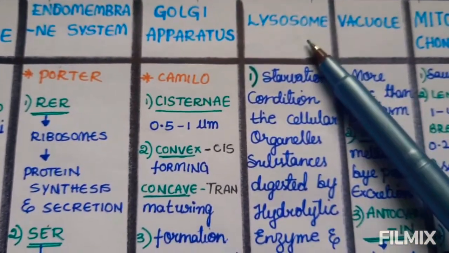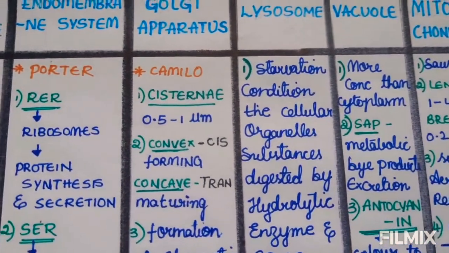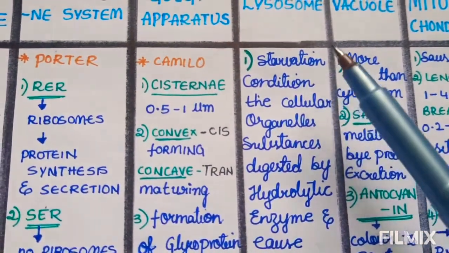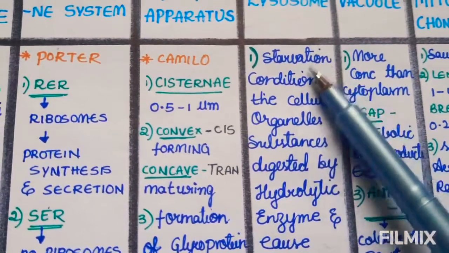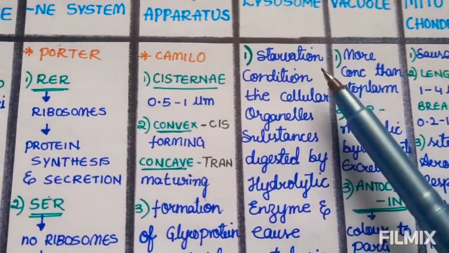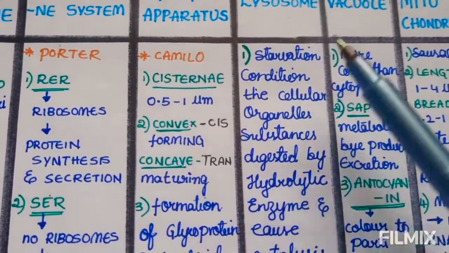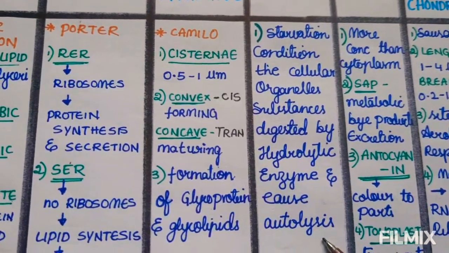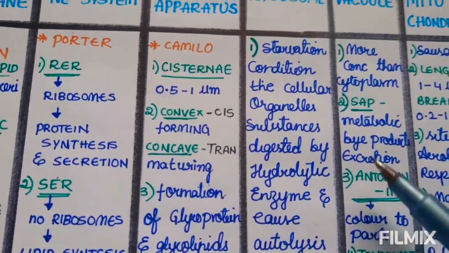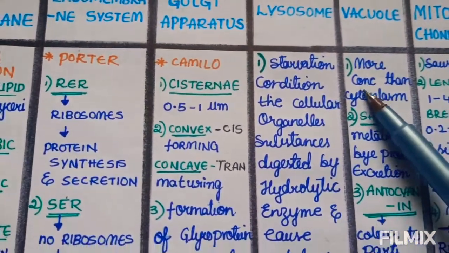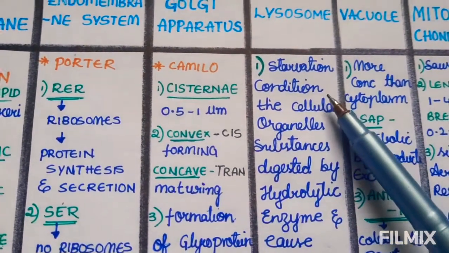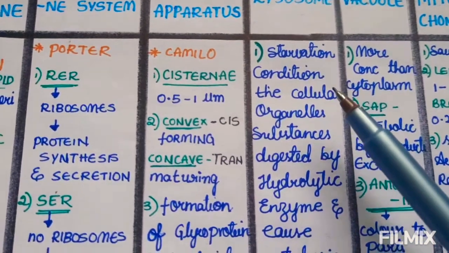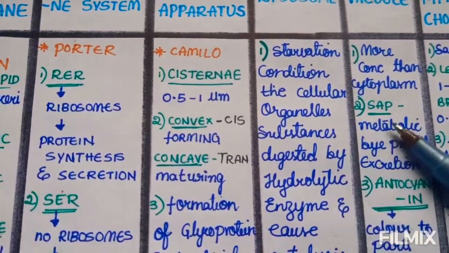Next, we move to lysosome. Lysosome organelles show their function when there is a need, that is, in a starvation condition, it digests by the hydrolytic enzyme and causes autolysis and gives energy. This is the main function of the lysosome. The lysosome starts its function when there is a starvation condition.